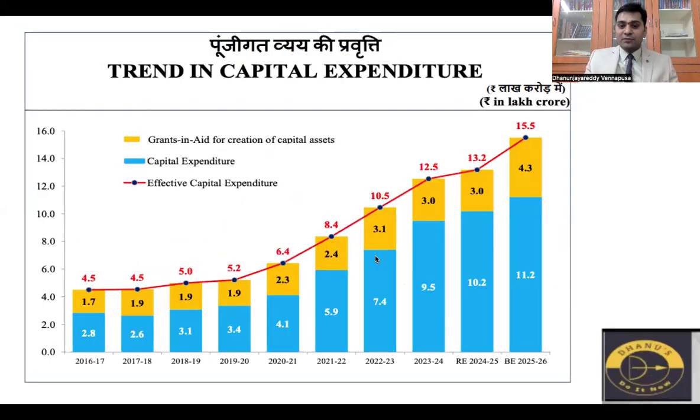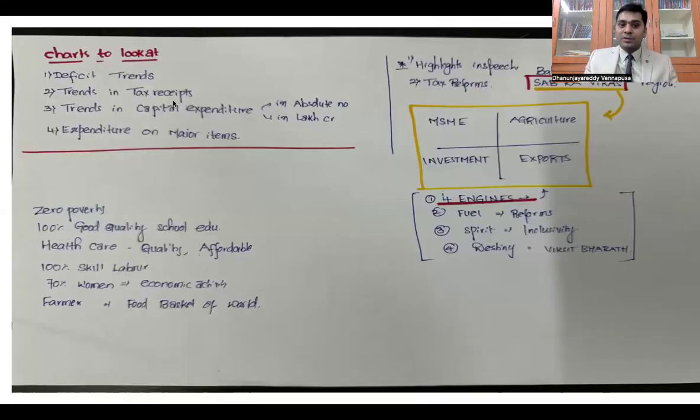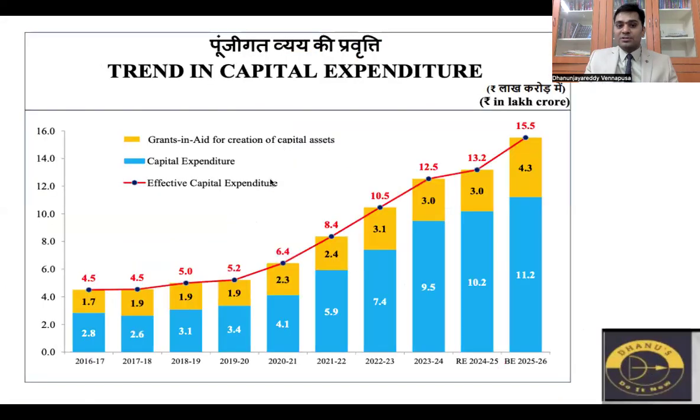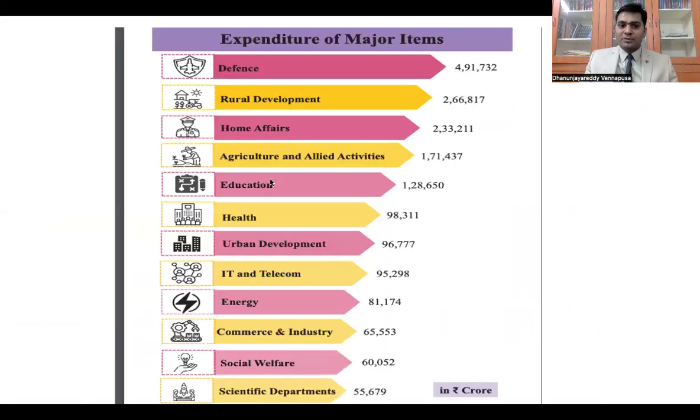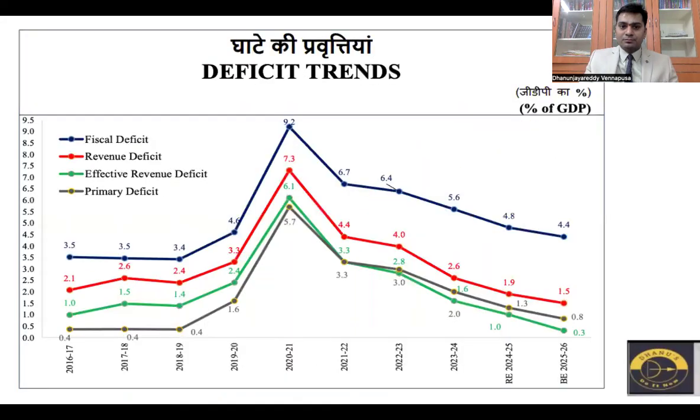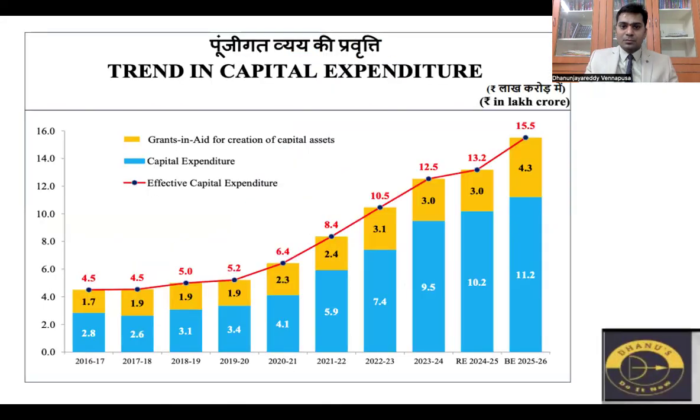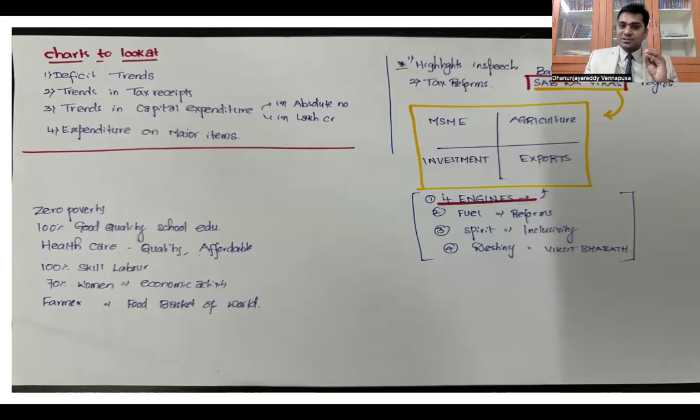The second thing that we have to look at in this chart is trends in the tax receipts, how tax receipts have been trending in the country. So that tax receipts photo is missed, we'll explain this later. So just remember the trend in tax receipts is simple.